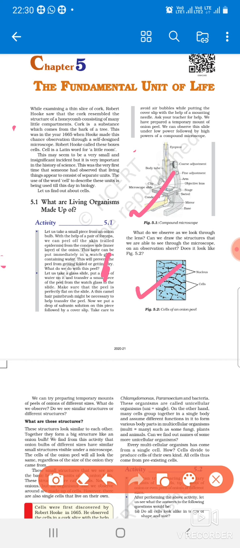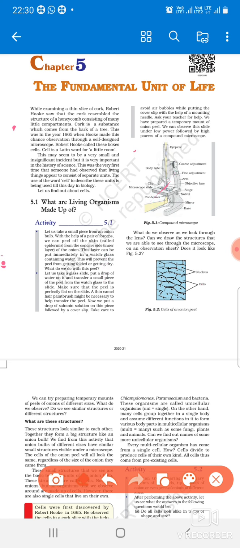If we take an onion peel, that is a transparent layer that we can remove from the onion, and then observe it under the microscope, we will get these little rooms. Look here, these are the little rooms. And he observed the same under the microscope. Robert Hooke observed these, and he called these little rooms the cells.